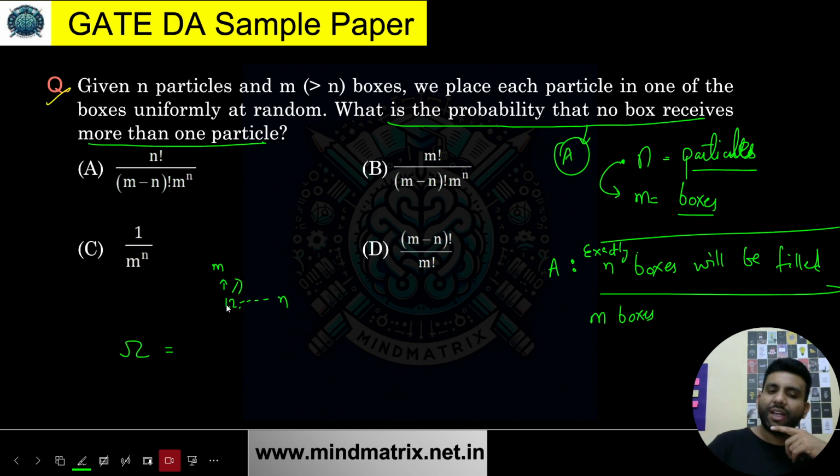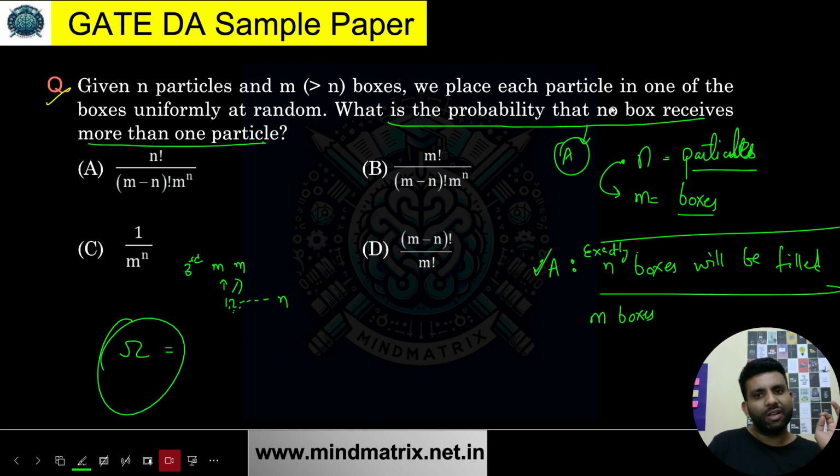What is the number of choices for the second particle? Again, m choices. Let's suppose the first has gone into the third box. For the second particle, I can put it in any box. It can be the same as the first one, the third box also, because I'm talking about the total cases, not the case for which I need to calculate the probability. I'm just talking about the total number of cases in which I can put n particles into m boxes. So it can be within the same box or in some other box. So I have m choices for the second one. For the third one, again, I have m choices. For each of the n particles, I'll have m choices. So what is going to be the total number of ways in which I can put them?